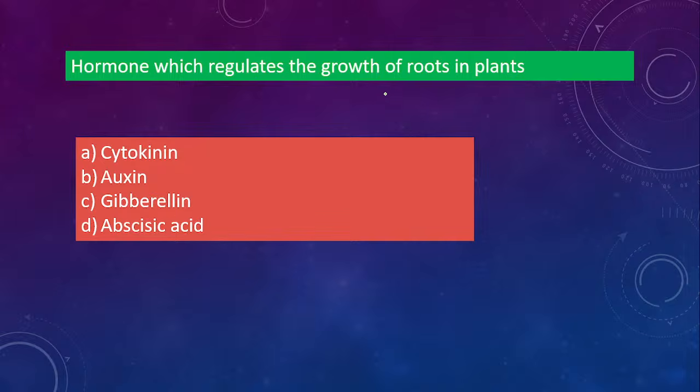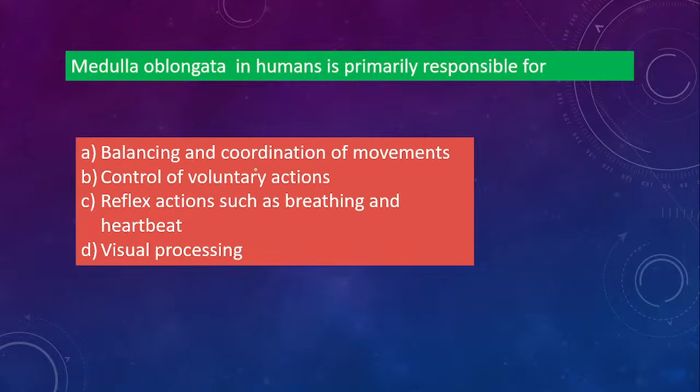Next question. Hormone which regulates the growth of roots. Which hormone is used for root growth? Is it cytokinin, auxin, gibberellin or abscisic acid? So the correct answer will be auxin. Auxin promotes root growth as well as shoot tip growth, right? Auxin is always at the tip of the plant, be it the tip of the shoot or the tip of the roots. There it promotes growth. So auxin is the correct answer, not C. It is option B.